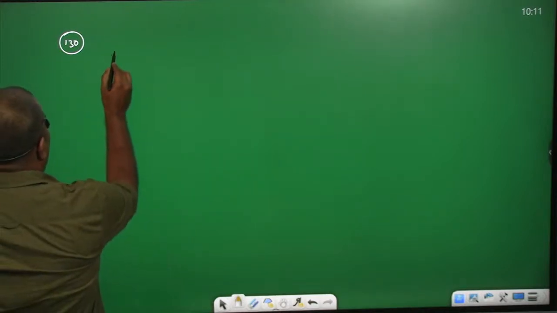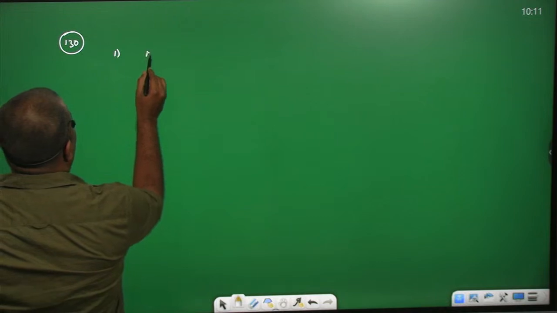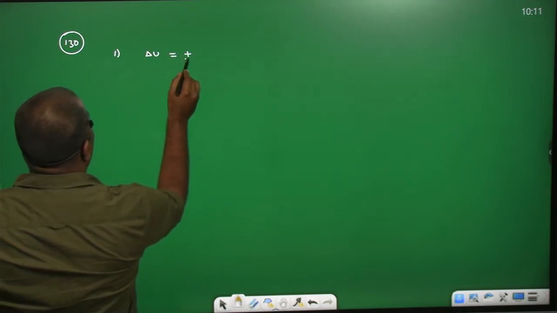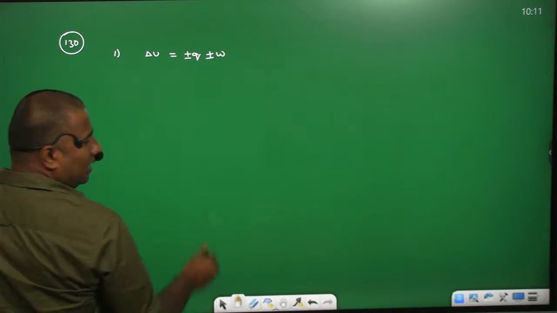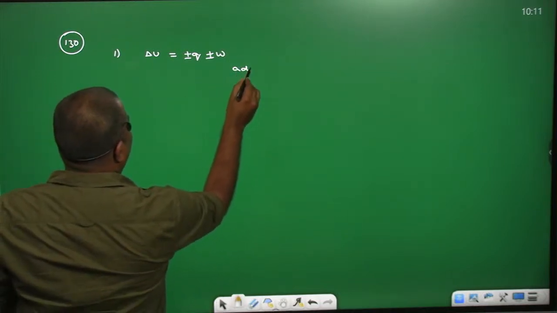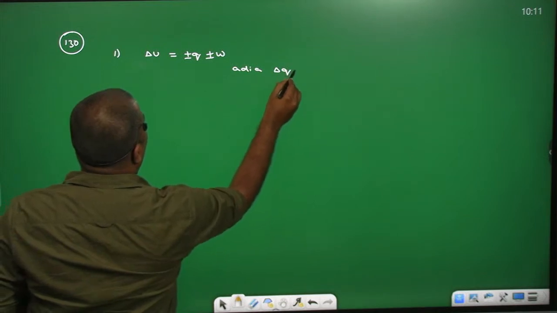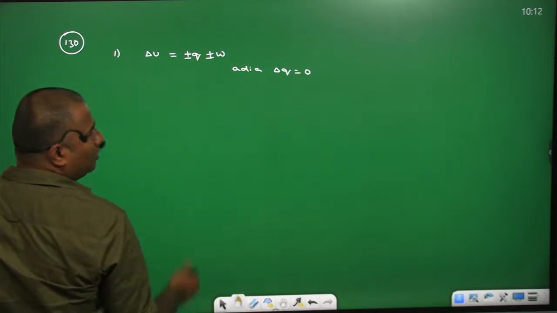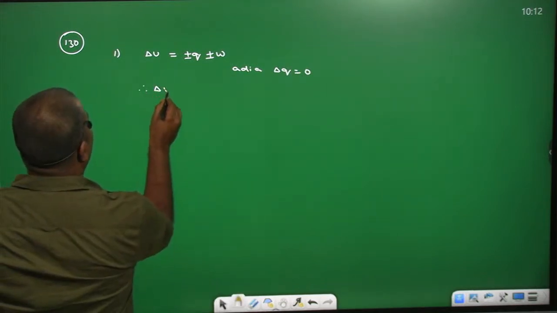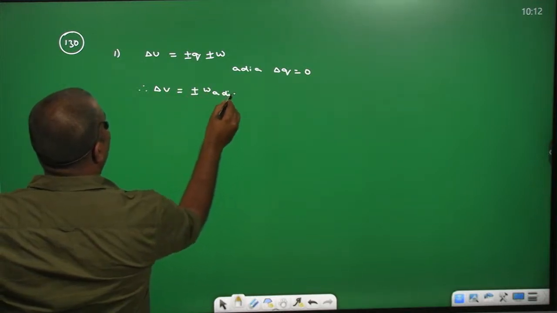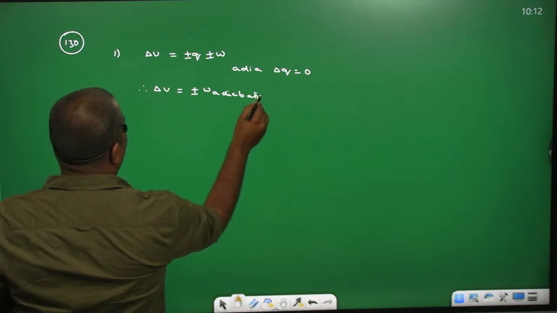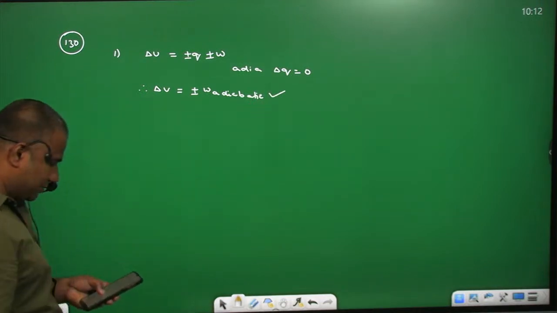From the first law of thermodynamics we can write delta U equal to plus or minus Q plus or minus W. In adiabatic process, delta Q equal to 0. Therefore delta U equal to plus or minus W adiabatic.